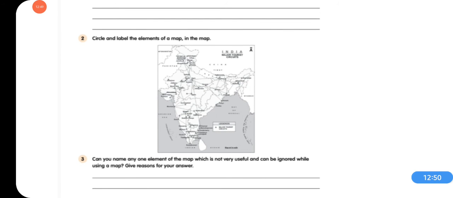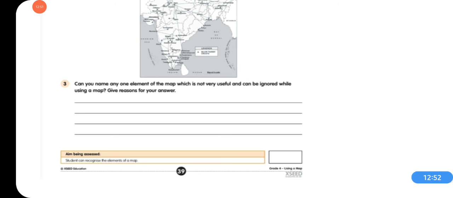Question 3, can you name any one element of the map which is not very useful and can be ignored while using a map? Give reasons for your answer. You don't need to write the important one. You need to write the element of a map which is not very useful and can be ignored. Okay? Read the question properly and then answer the question.